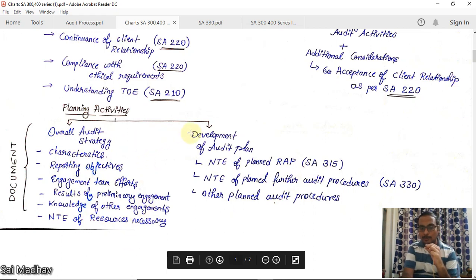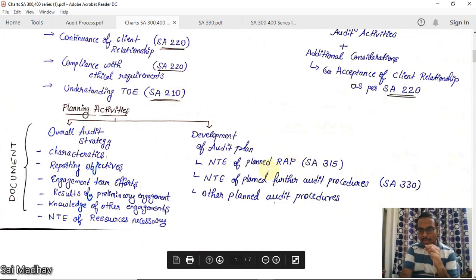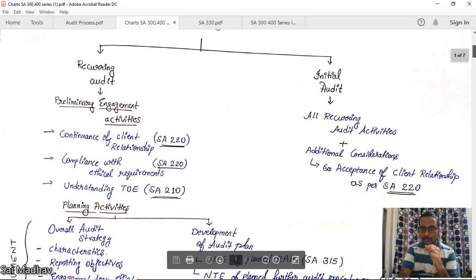And you have to develop an audit plan such that it considers the nature, timing and extent of planned risk assessment procedures as per SA 315, planned further audit procedures as per SA 330, and other planned audit procedures. We will discuss all of this in respective standards. We will document all of those as per this standard. Now this is as per recurring audit.